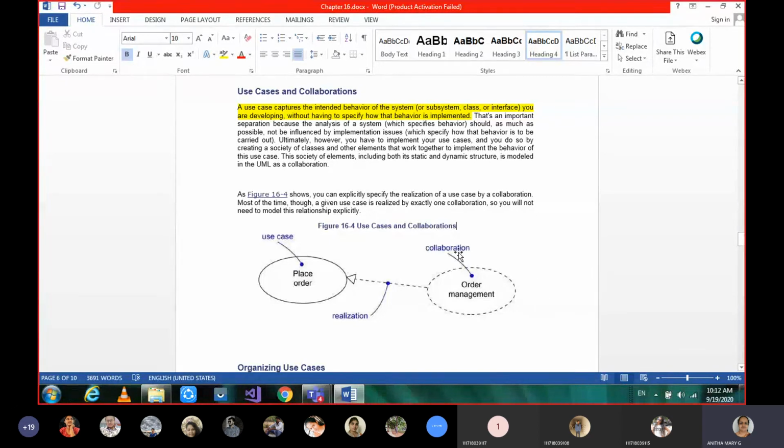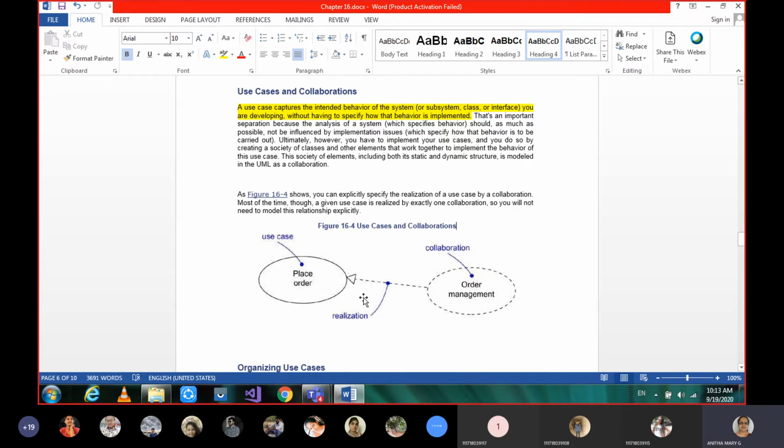Okay, so this order management may have many use cases internally, but the main use case we call place order. If no order is coming for this order management to use, then it won't exist. Such things we call realized.